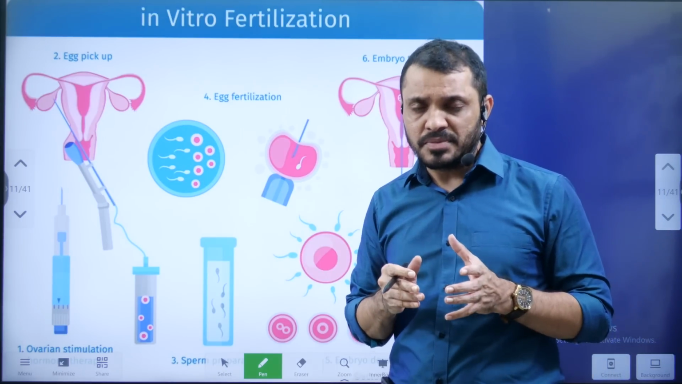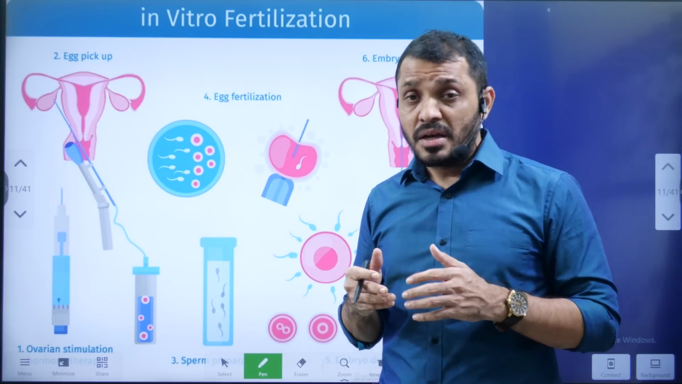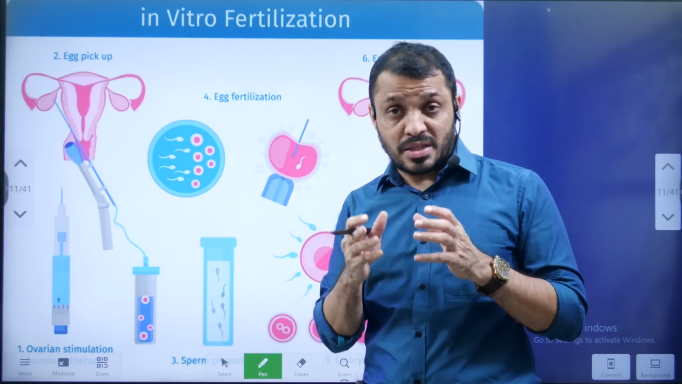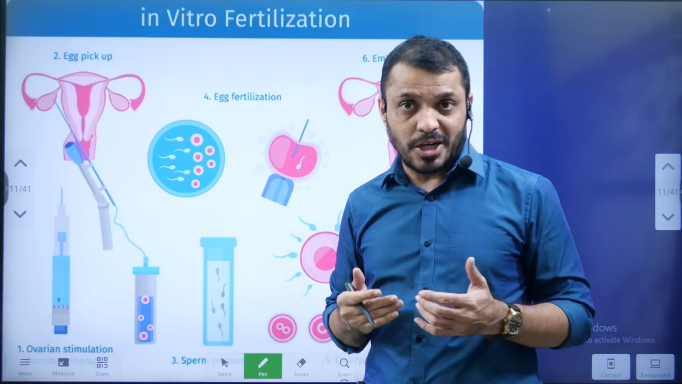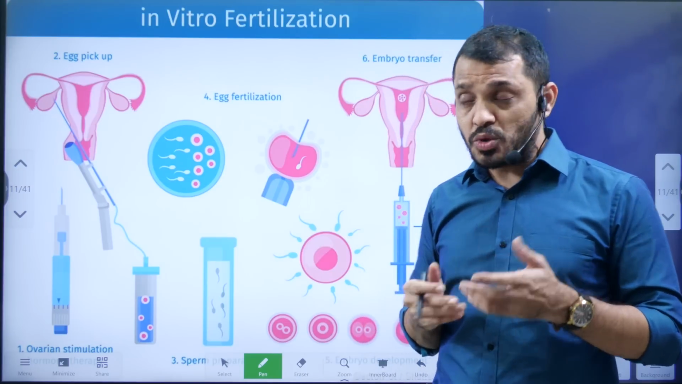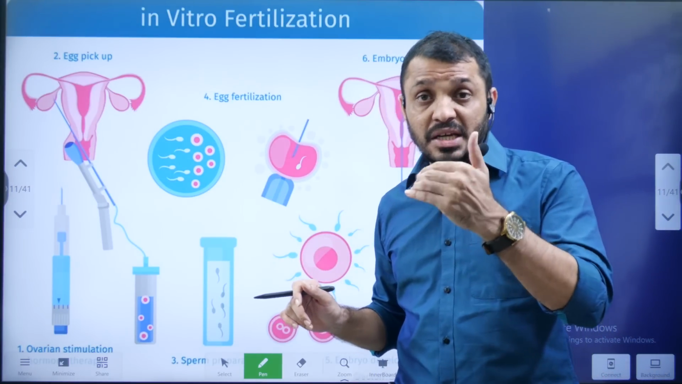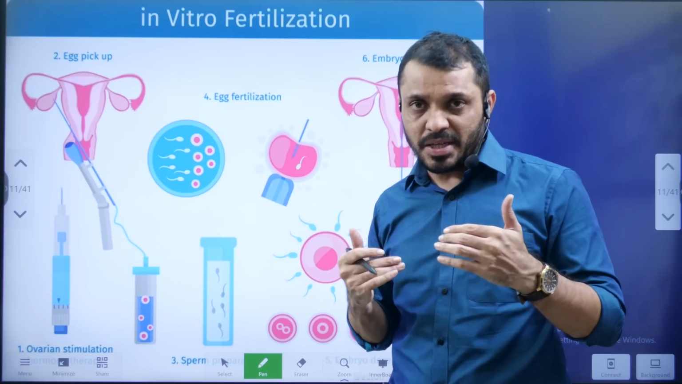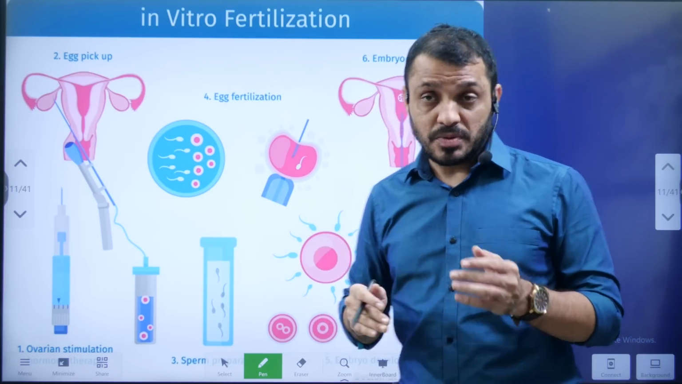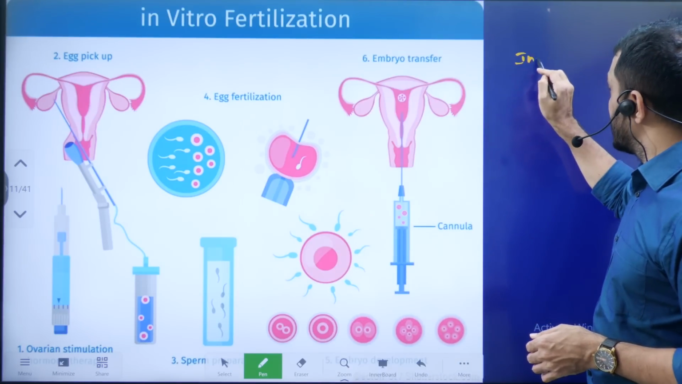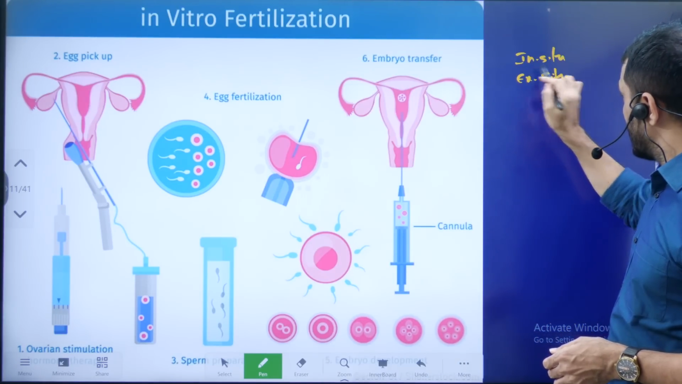This is a natural phenomenon, but due to some health issues in male or female, the fertilization of the egg and the sperm will be done outside of the human body. That means in a lab. That is known as in vitro fertilization. Always remember, in vitro means in the lab, in vivo means inside the human being. The same way in environment we study in situ, ex situ. Tell me students, what do you mean by in situ and what do you mean by ex situ?